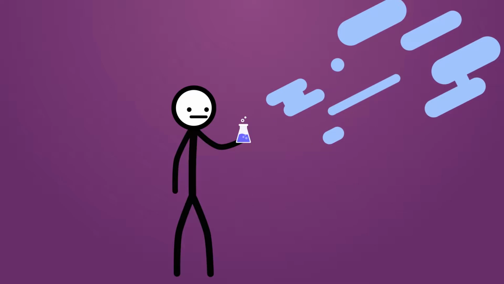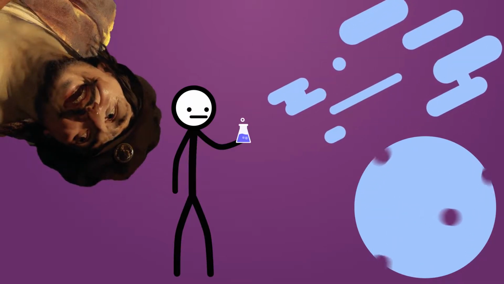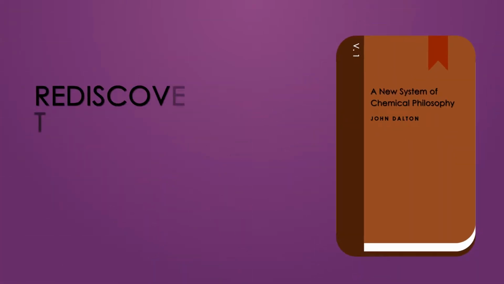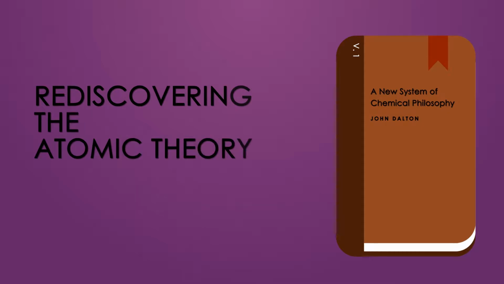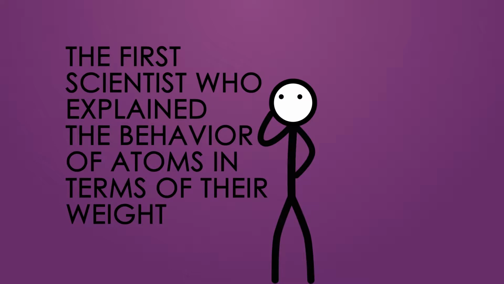His fascination with gases led him to experiment and conclude that all matter, whether it is a gas, solid, or a liquid, is made out of tiny particles. He referred to these particles as atoms, a term borrowed from Democritus. Along with rediscovering the atomic theory, he wrote articles and books on the subject of atomic weight and became the first scientist who explained the behavior of atoms in terms of their weight.